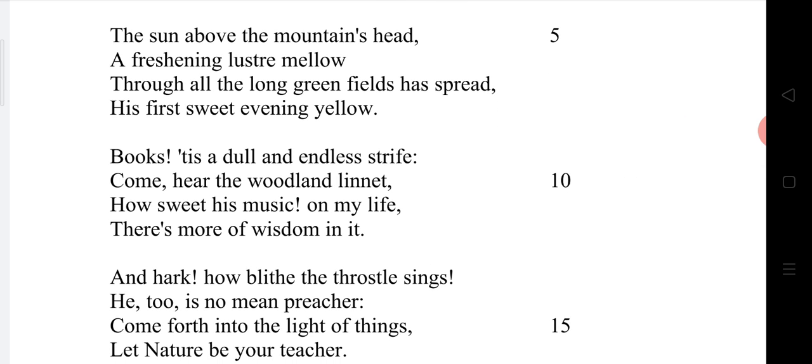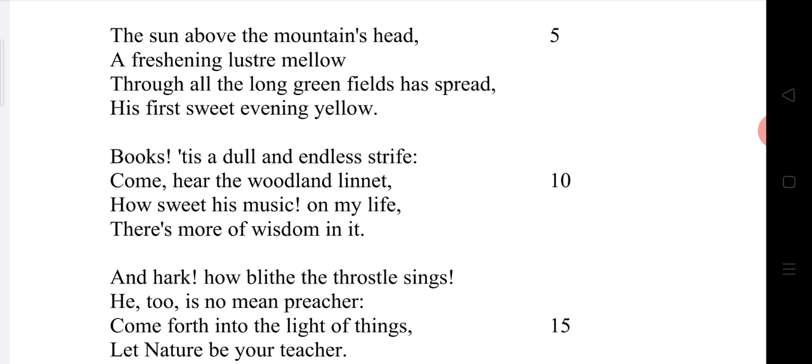The sun above the mountain's head, a freshening lustre mellow, through all the long green fields has spread, his first sweet evening yellow. Dear friends, when it comes to the second stanza, we can divide even the second stanza into two parts. The first two lines are the first part and the latter two lines are the second part. We shall try to focus on the first two lines of the second stanza. The sun above the mountain's head, a freshening lustre mellow.